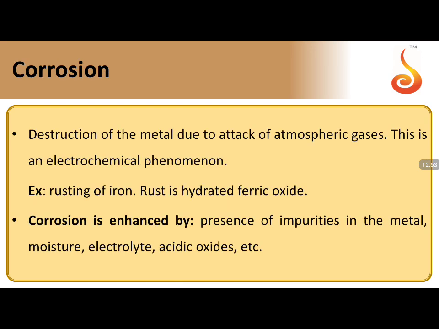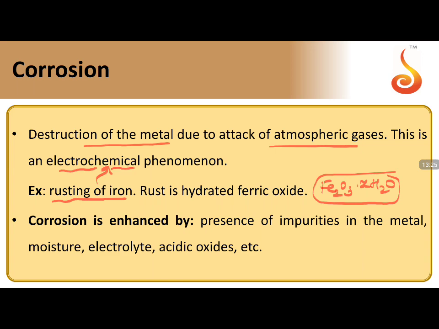Corrosion. Corrosion is the destruction of metal due to attack of atmospheric gases. Destruction of metal means causing the process of oxidation. Metal undergoing oxidation is the corrosion phenomenon. If rusting of iron is taken as an example, the rust can be taken as the formula Fe2O3.xH2O, the composition of rust. Mostly they'll ask you, is rusting what type of phenomenon? Rusting of iron is an electrochemical phenomenon. Remember, rusting is an electrochemical phenomenon.